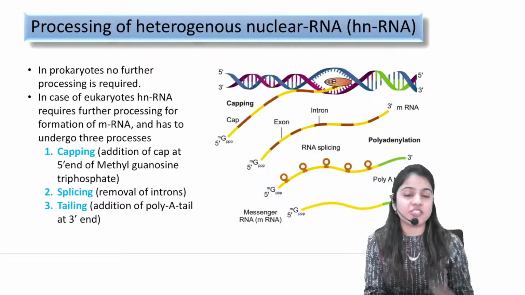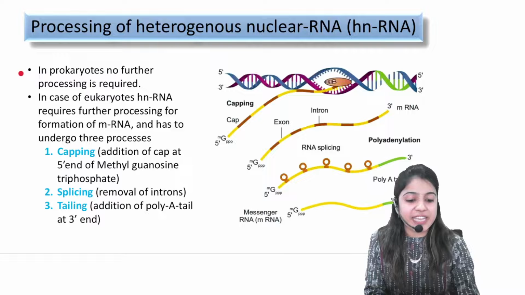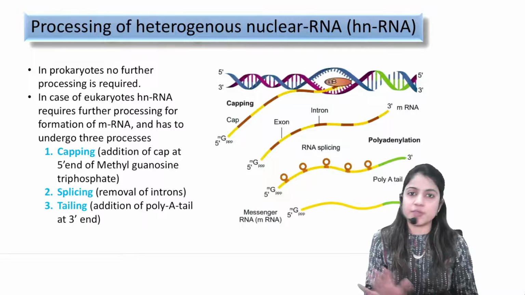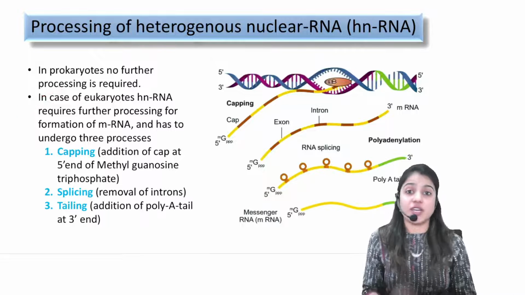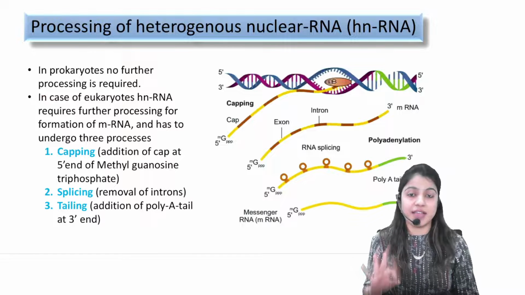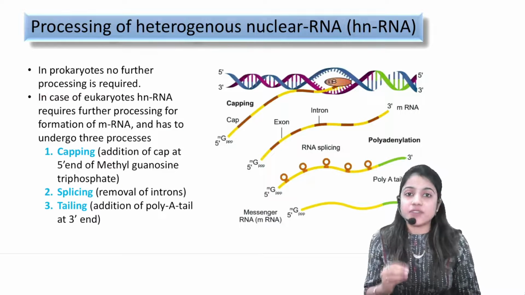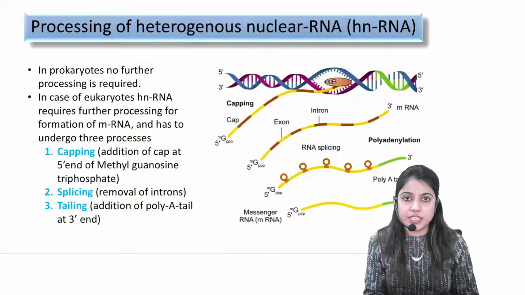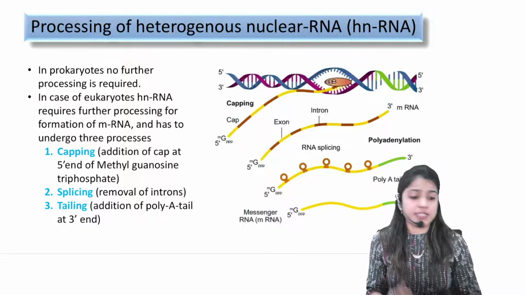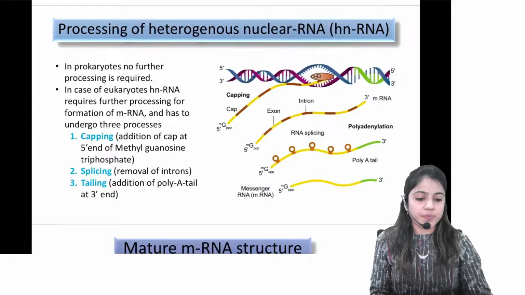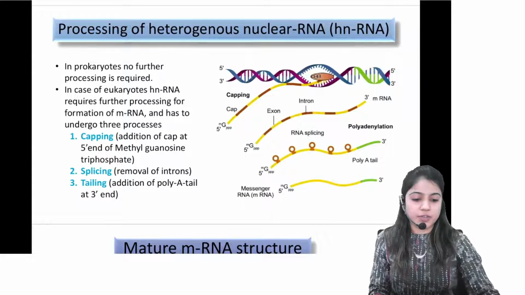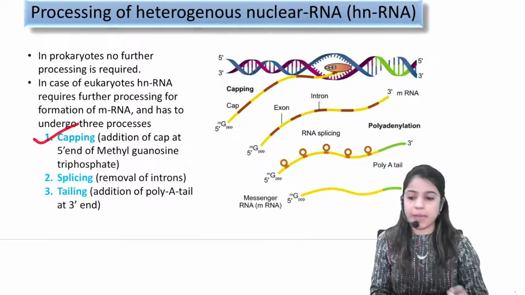So, this hnRNA has to undergo different processes. But in case of prokaryotes, no further processing is required. In case of eukaryotes, it has to undergo three different processes. Again, the three different processes are very easy in nature. What are those processes? Let's have a look at these processes.